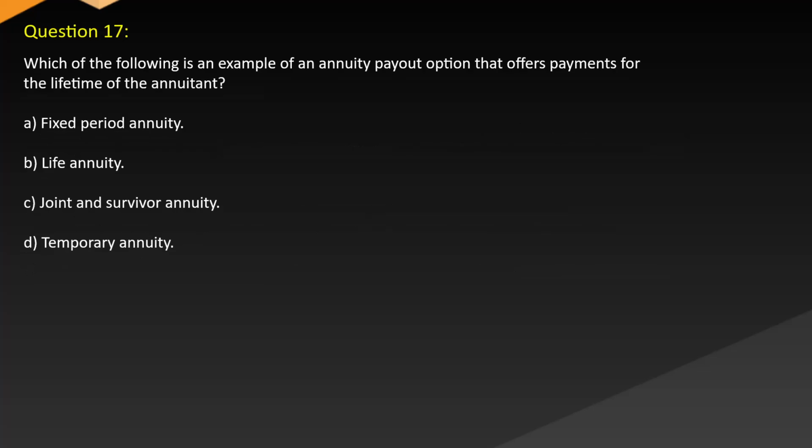Question 17. Which of the following is an example of an annuity payout option that offers payments for the lifetime of the annuitant? A. Fixed period annuity. B. Life annuity. C. Joint and survivor annuity. D. Temporary annuity.